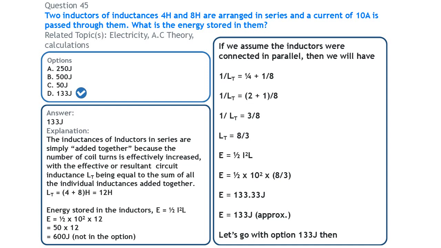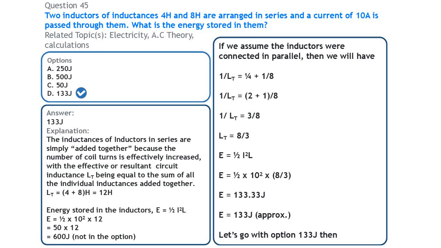However, we don't have this here, so we are going to assume that the inductors were in parallel. Now if they are in parallel, instead of adding this together like this, where we've gotten this 12 Henry, then we'll do 1 over the total inductance is equal to 1 over, say, L1 plus 1 over L2. We take this as L1, we take this as L2. We then find the LCM here of 4 and 8, which is 8. 4 in 8 is 2 times 1, 2, plus 8 in 8, 1 times 1, that is 1. 2 plus 1 is 3 over 8. So we have 1 over LT is equal to 3 over 8.